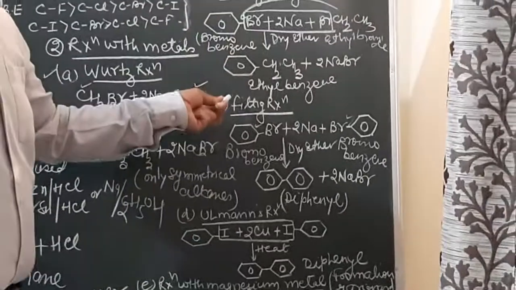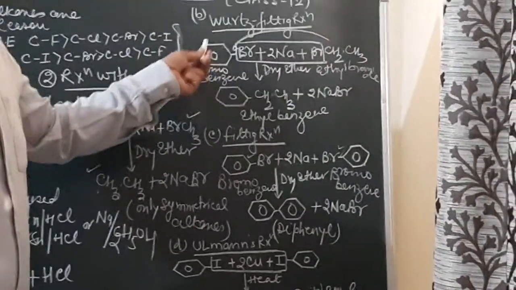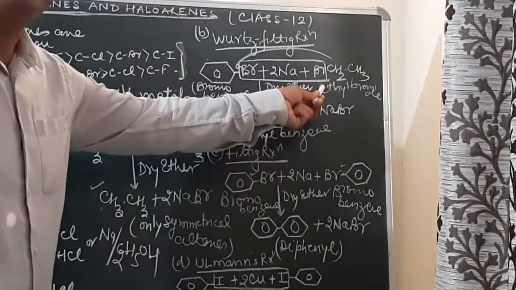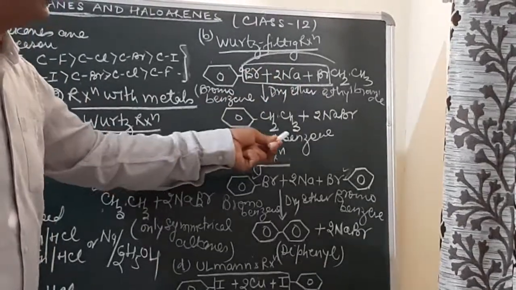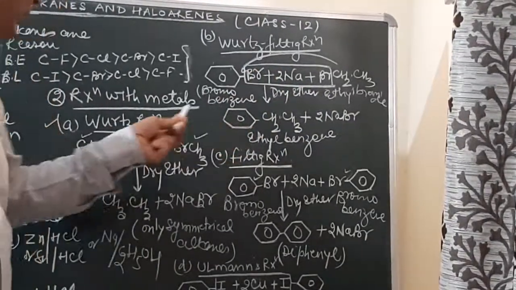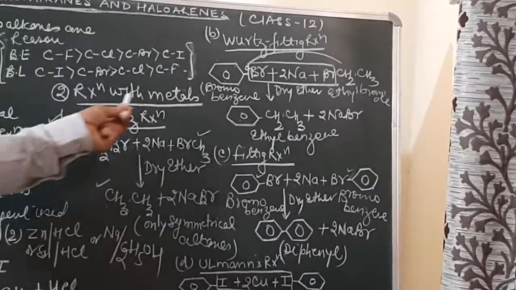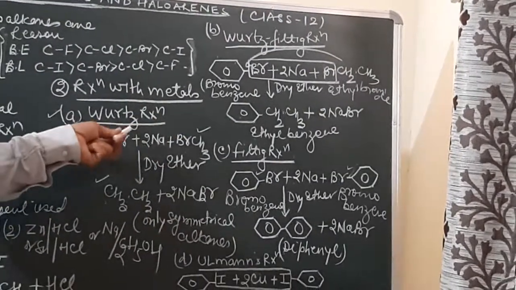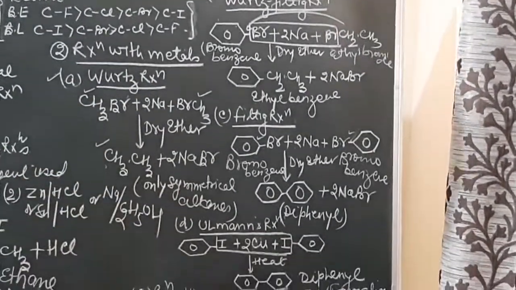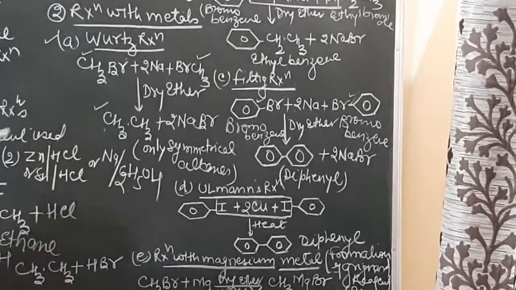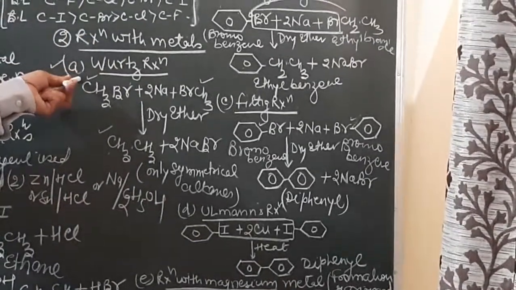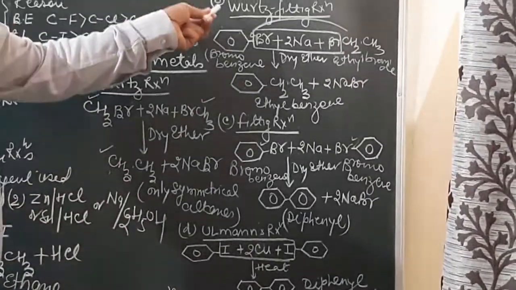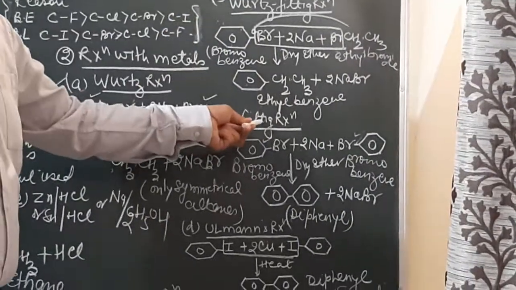In the Wurtz-Fittig reaction, one reactant was a haloarene, the other a haloalkane, and when they combine, they result in the formation of alkylbenzene. In the Wurtz reaction, the reactants were two haloalkanes, and only symmetrical alkanes can be prepared by this method. So in reaction with metal, we have done with you the Wurtz reaction, the Wurtz-Fittig reaction, and the Fittig reaction.